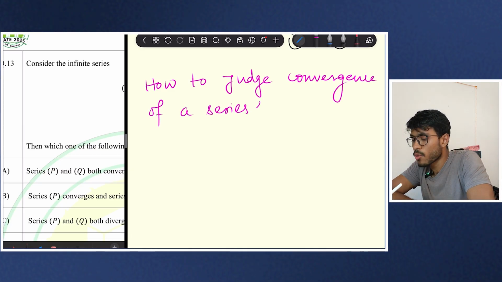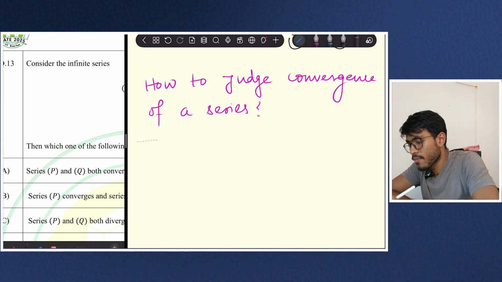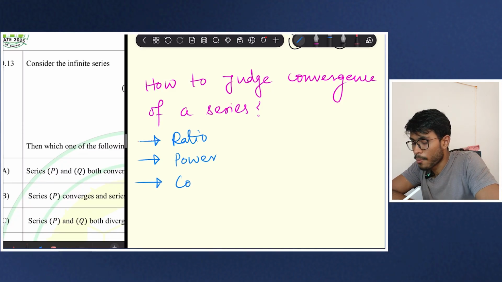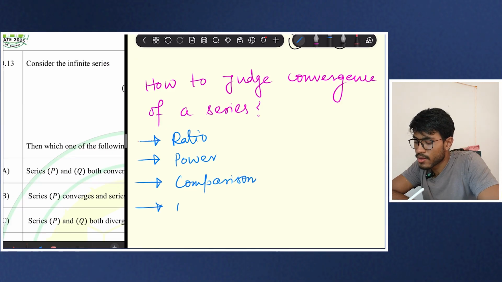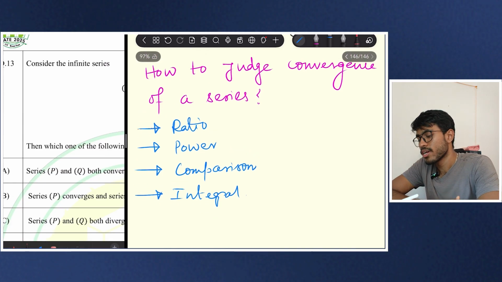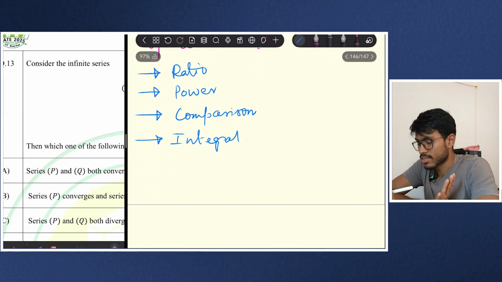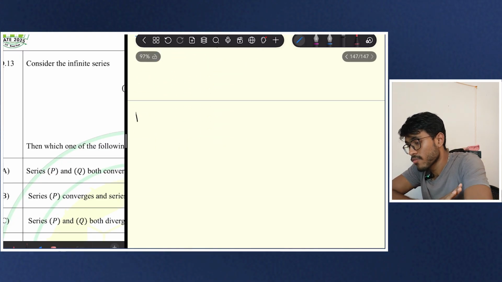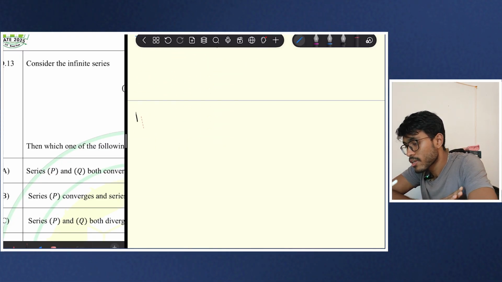Okay, there are so many tests. First is the ratio test. Second is the power test. Third is the comparison test, and fourth is the integral test. Mainly these kinds of tests are there, and you should just learn these tests. So here I will apply one of these tests, and one very easy method is, so now let me solve it.